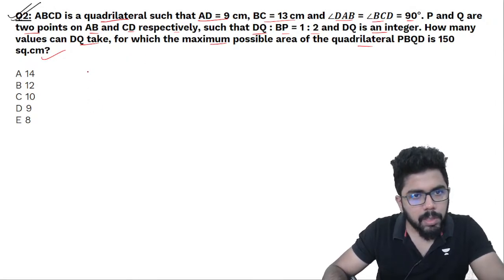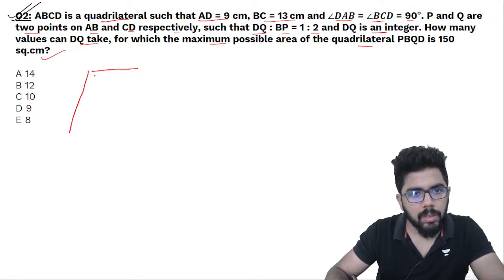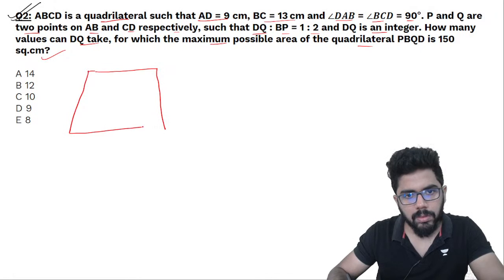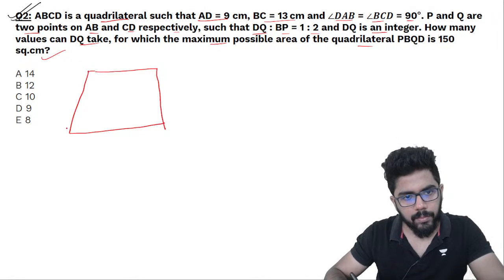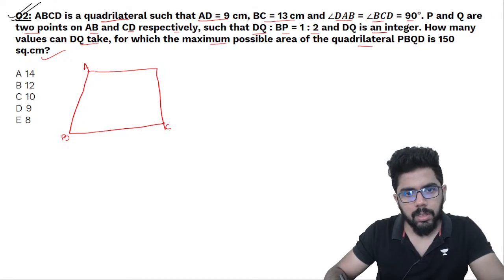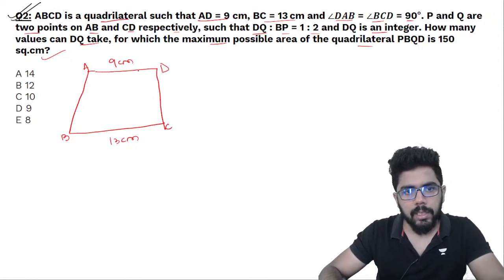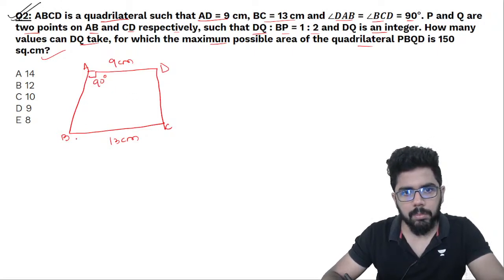So let us take it in this way. मान लो ABCD is a quadrilateral. ABCD. AD is 9 cm. BC is 13 cm. Angle DAB, this angle is 90 degrees and angle BCD, this angle is 90 degrees.